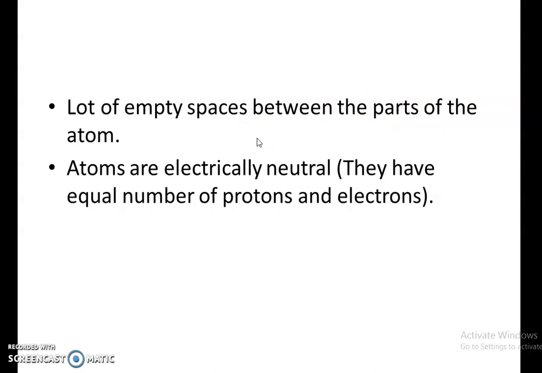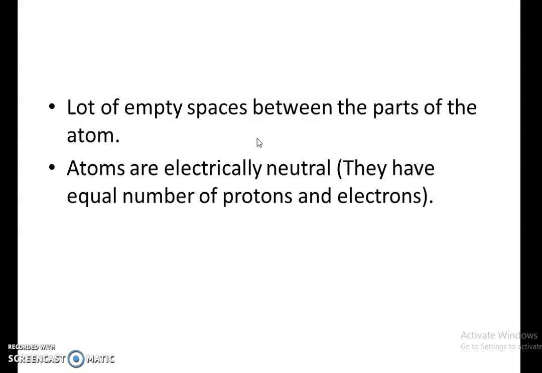And there is another important point, that atoms are electrically neutral. Why are atoms electrically neutral? Because the number of protons is equal to the number of electrons. So the number of positive charges is equal to the number of negative charges.